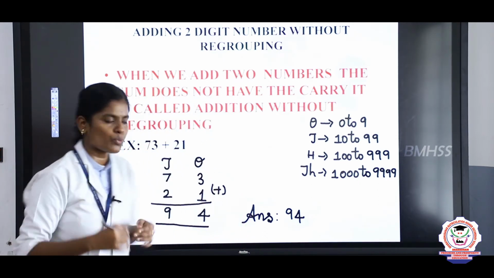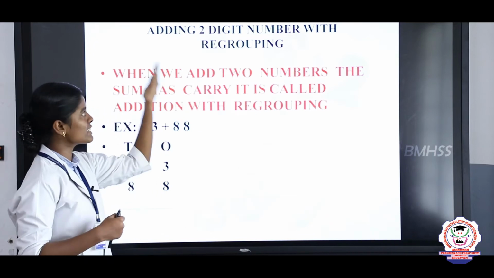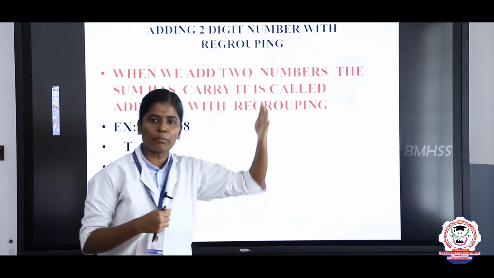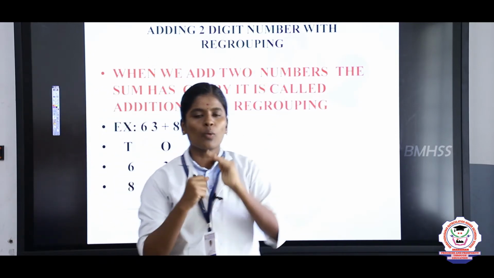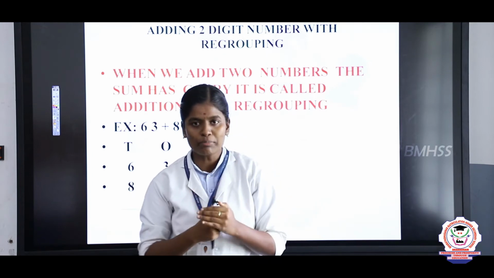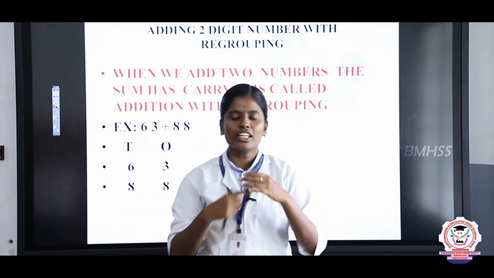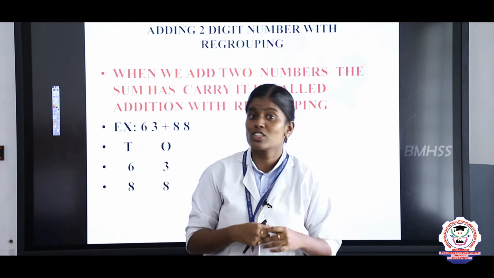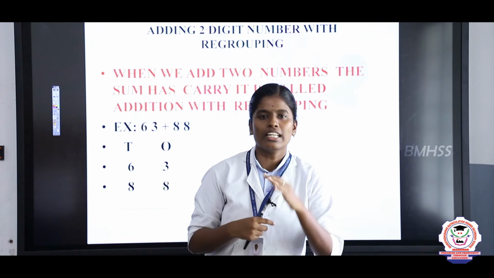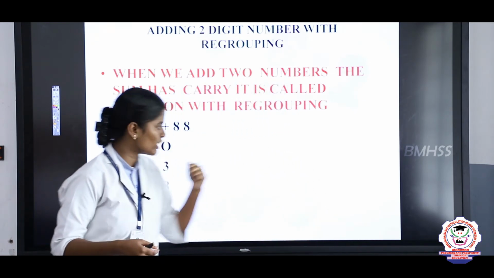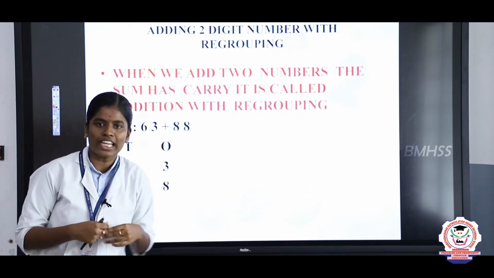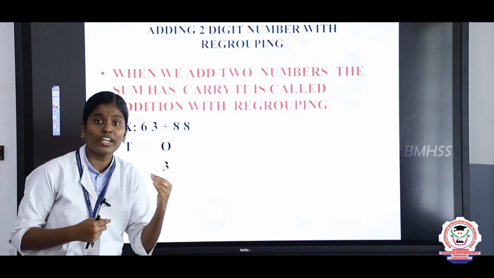Now you listen to the next one. Our next topic is adding 2-digit number with regrouping. So what is with regrouping? When we are adding, if the sum has carry, that is called addition with regrouping. Listen my children, here they are given the question: 63 plus 88. They are already arranged.